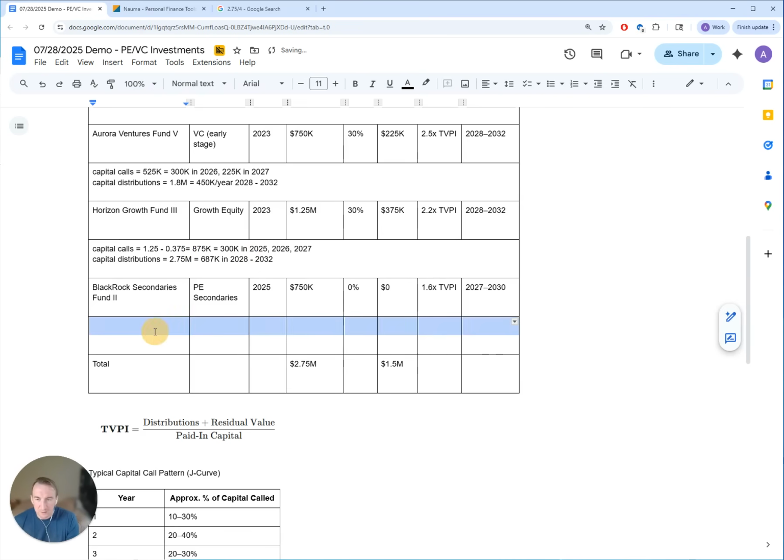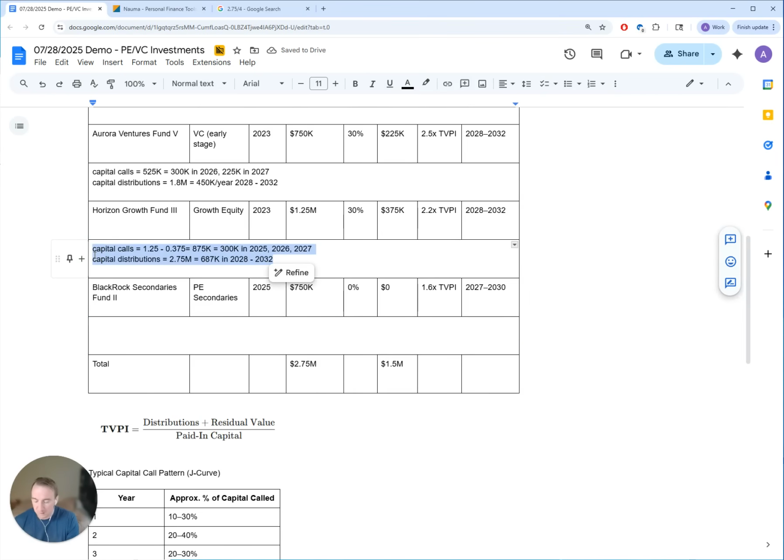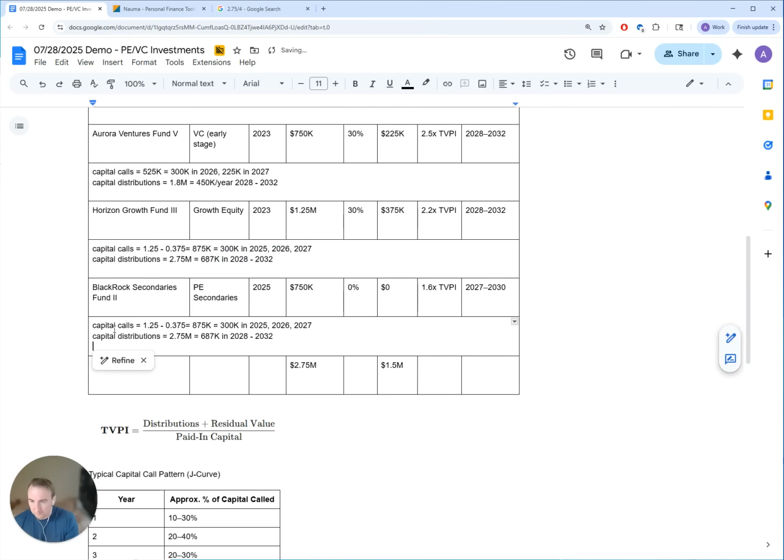So I think you've got an idea already how these calculations are done. So I'll just copy that. For capital calls, okay, we need to call $750,000 as expected, and we will do that in 3 years, maybe $250,000 each, in 2025, 2026, 2027.